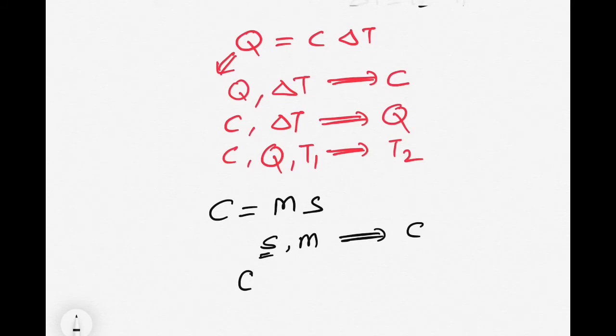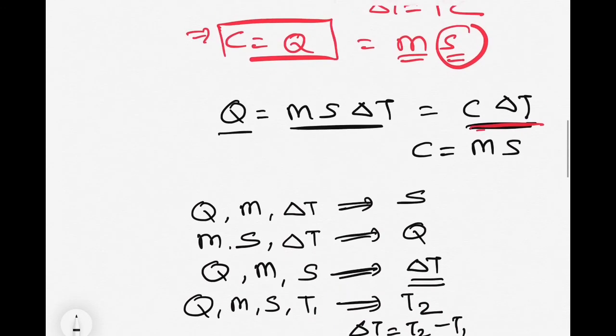Another scenario, they can give you the heat capacity of that object and the mass of that object, and they can ask you the specific heat capacity of the material by which that object is made. So there are multiple scenarios they can do, right? But again, you have to remember these three relations, okay, whatever we talk about, 1, 2 and 3.